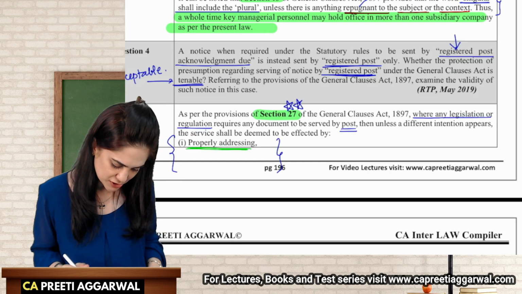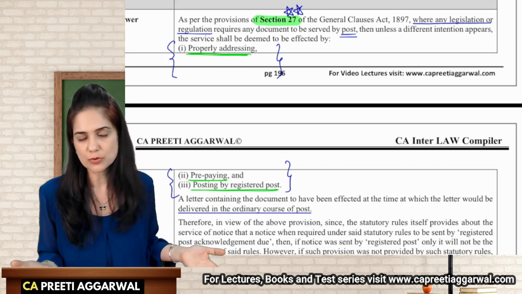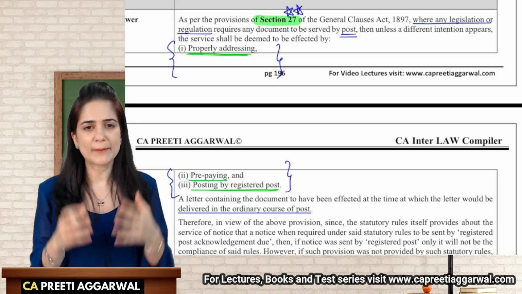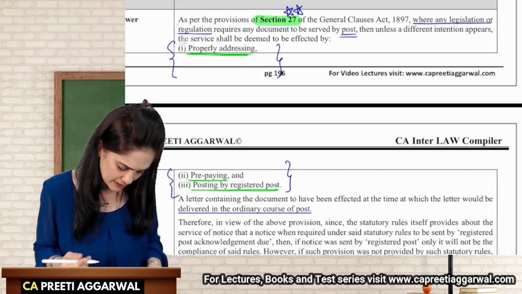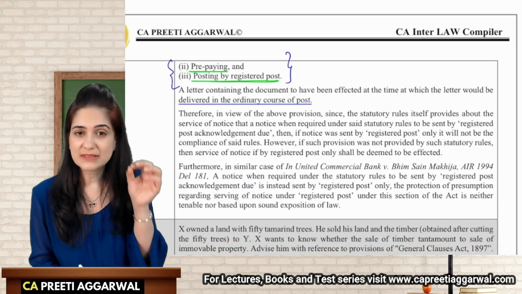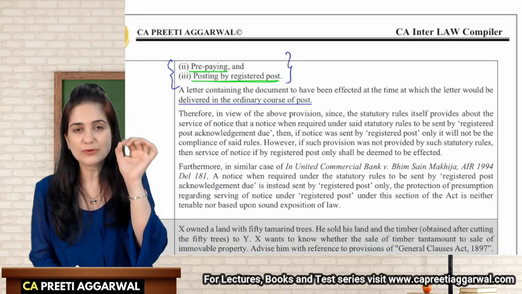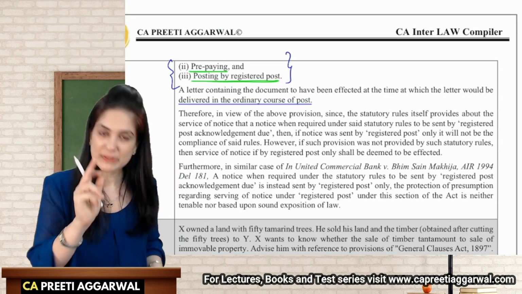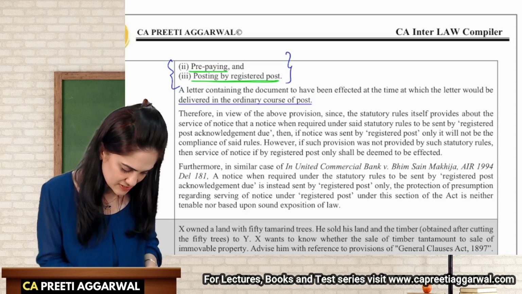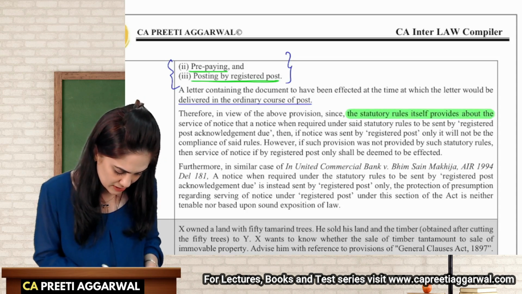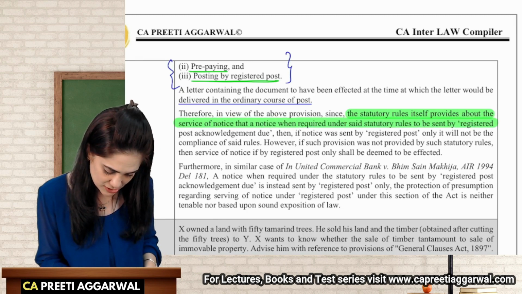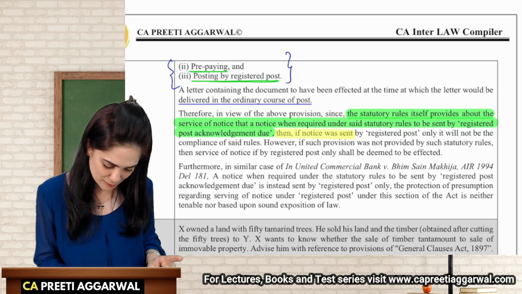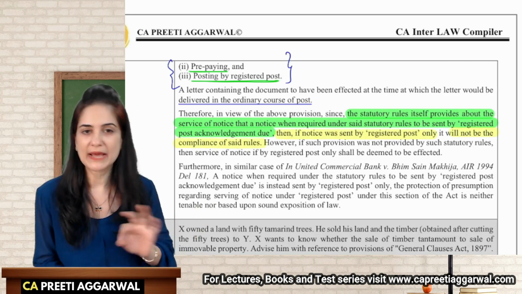So as per the provisions of Section 27, where any legislation requires you to send a notice by post, it is sufficient if you properly address it, properly stamp it, and send it by registered post. But if the statutory rules require that you send it by registered post acknowledgement due, then it must be sent by that mode only. Even if registered post is allowed by the Act, it will not be in compliance of this rule.